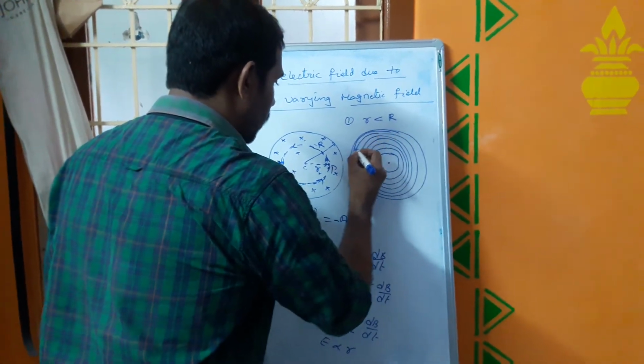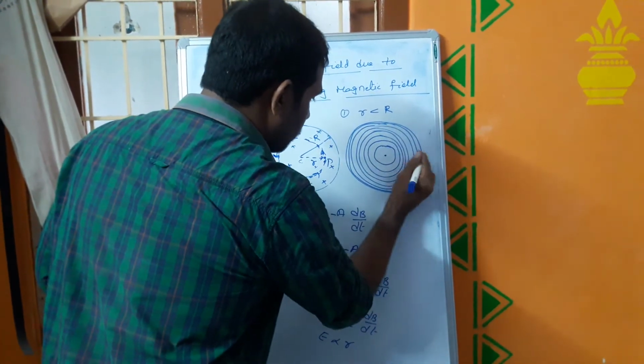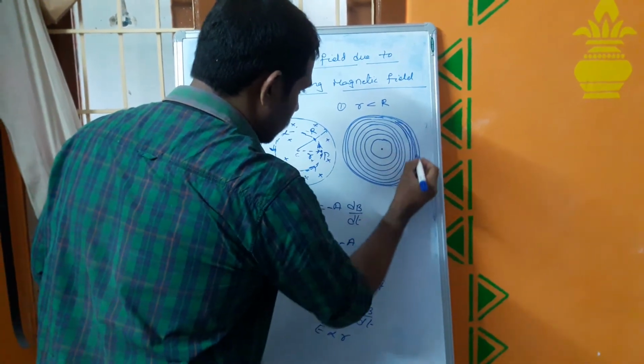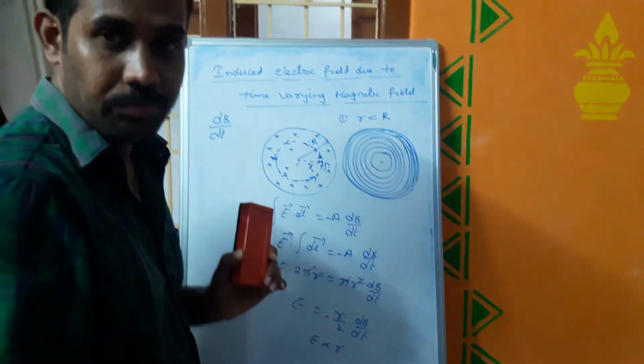As we go away from the center, these loops are very close. These field lines are very close. That means here the electric field intensity value is more.